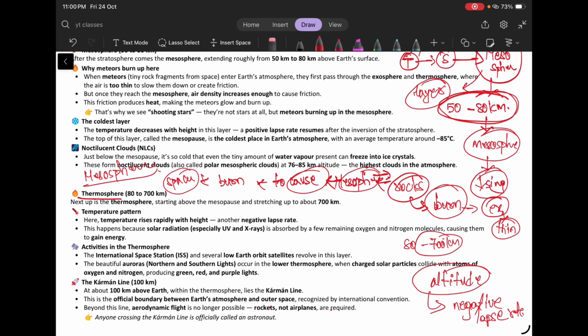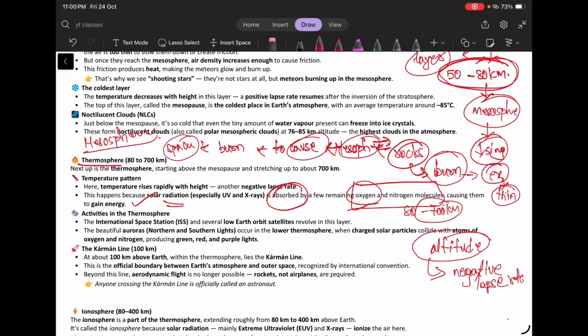This happens because the solar radiation, that is the energy coming from the sun, is absorbed by the oxygen and nitrogen molecules present in this specific layer, which in turn release the energy. And various activities happen in this thermosphere also. For example, the International Space Station and several low Earth orbit satellites which analyze the earth revolve in this specific layer of the thermosphere.